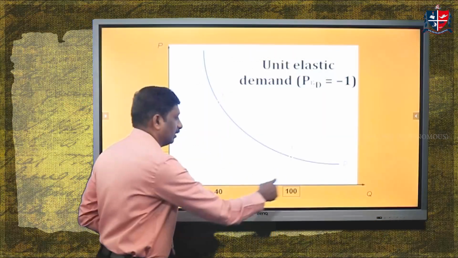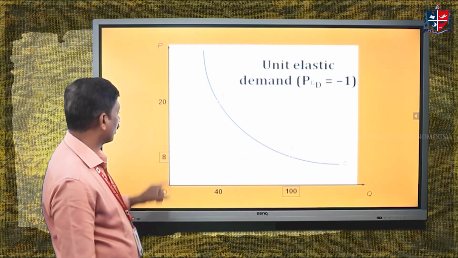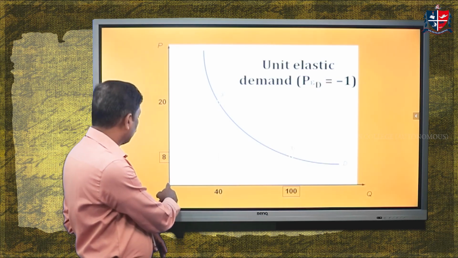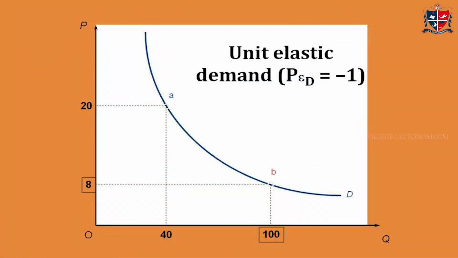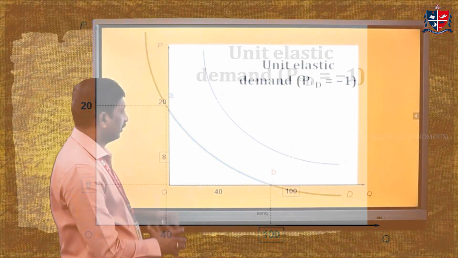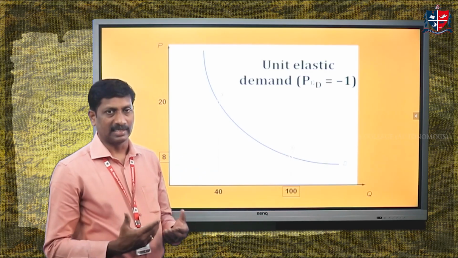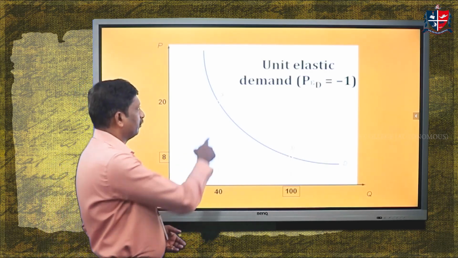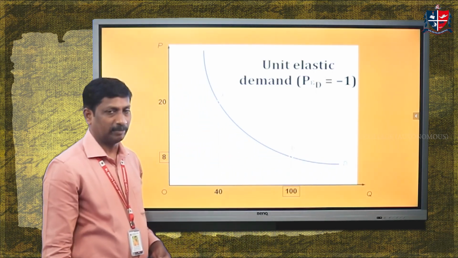On the x-axis, quantity demanded, and on the y-axis, price of the commodity. When price was 8, quantity demanded was 100. Price increased to 20, and then quantity demanded decreases to 40, and we have to say that the percentage change in quantity equals the percentage change in the price of the commodity, thereby the demand diagram looks like a rectangular hyperbola.